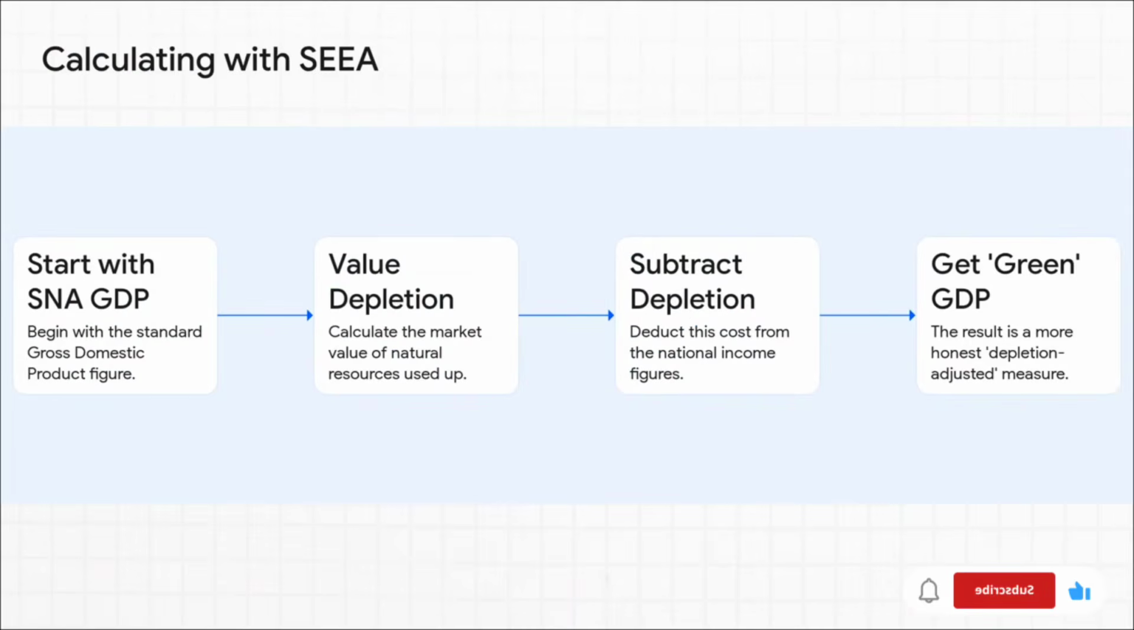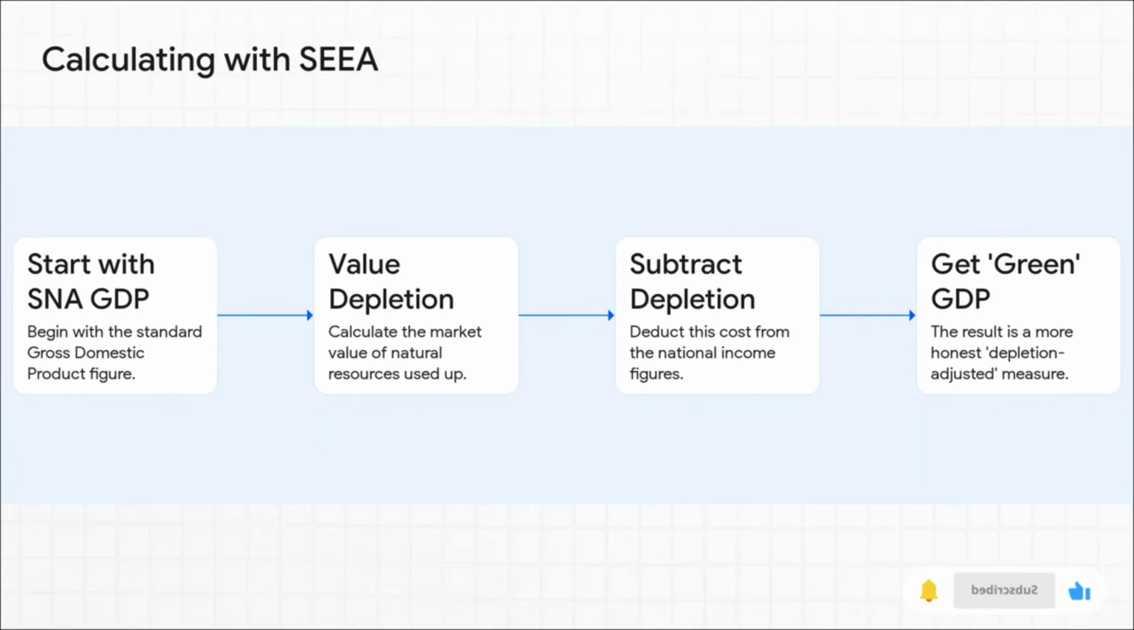So how does this actually work in practice? Well, it's pretty straightforward. First, you start with a regular GDP number from SNA. No changes there. Then, you figure out the value of the natural resources we've used up in that year. So, for example, what's the market value of all the coal and iron ore that was pulled out of the mines in a state like Chhattisgarh?